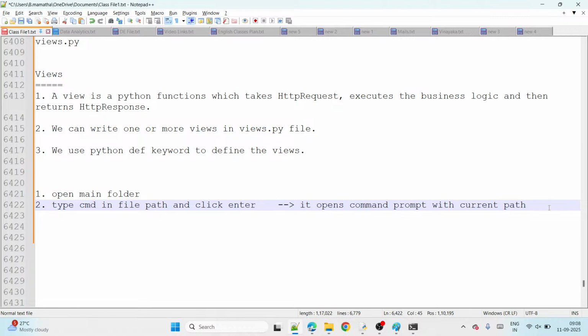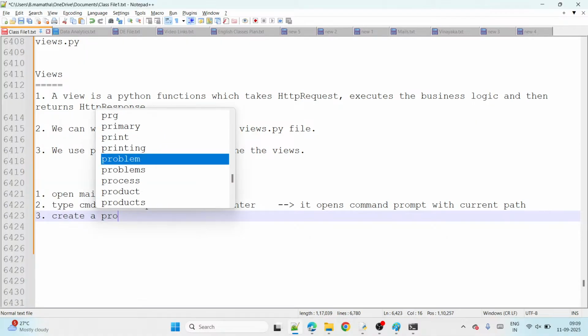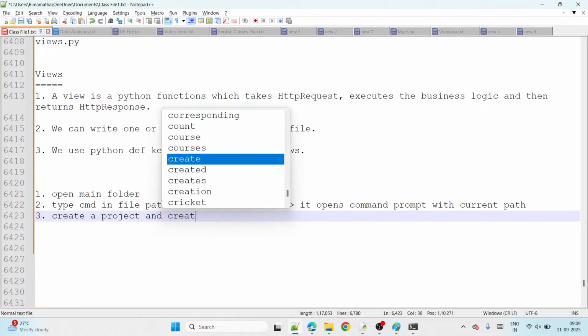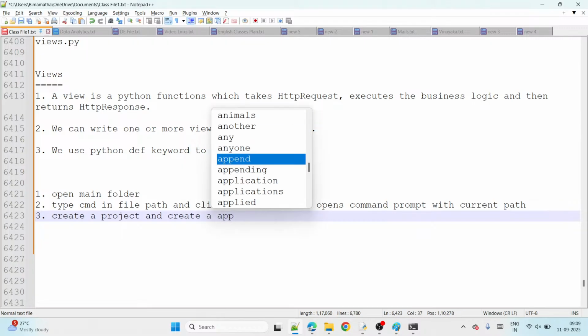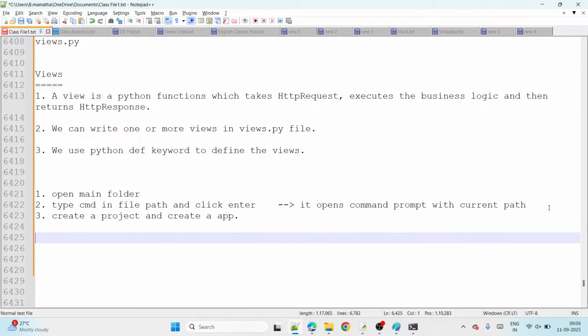Once we open the path, then what do we do? Third step, create a project. And what? Create an app. That's all. Both creating over, guys. Both creating over. Now next what do we do?